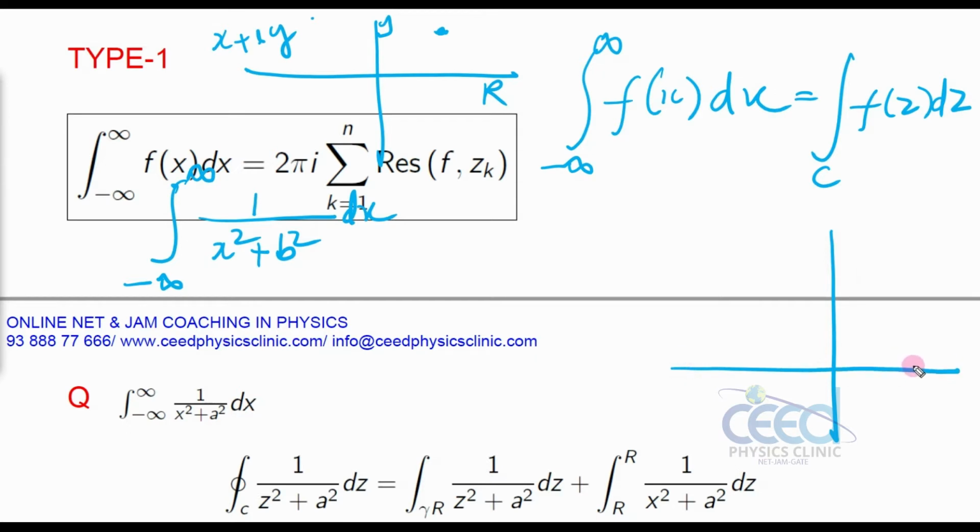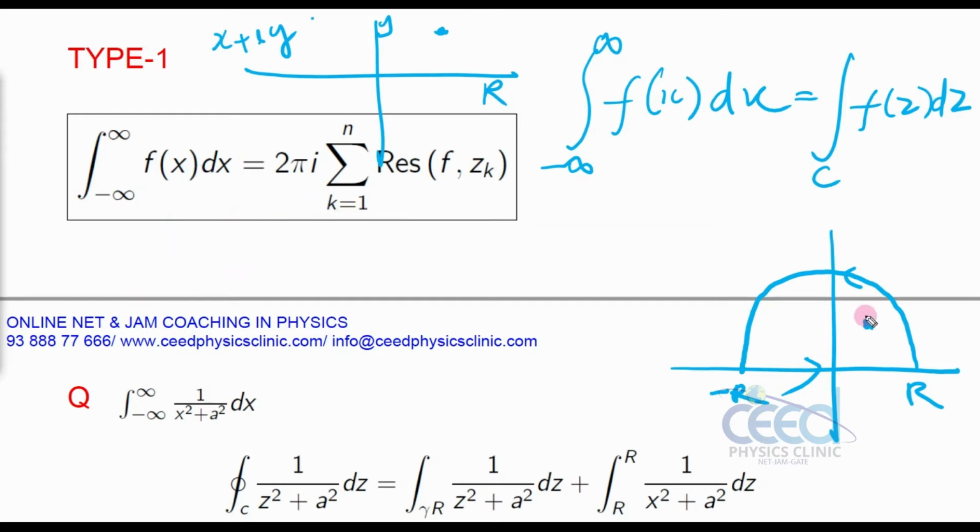If I am considering a contour in the complex plane, it varies from minus r to r.